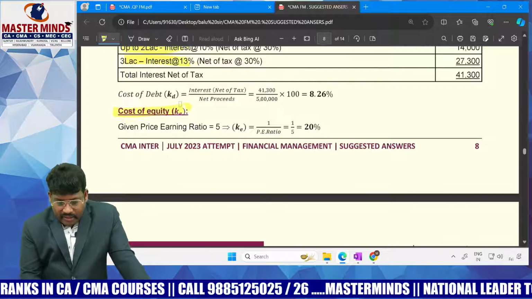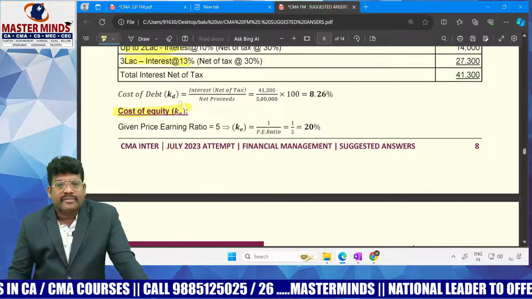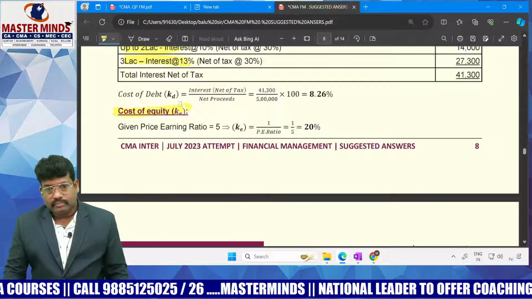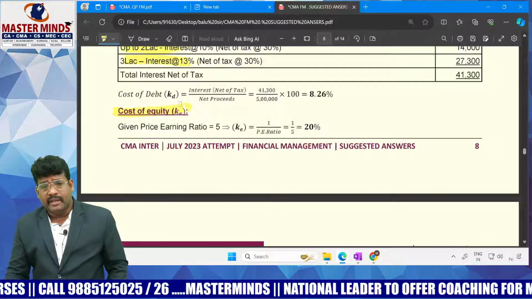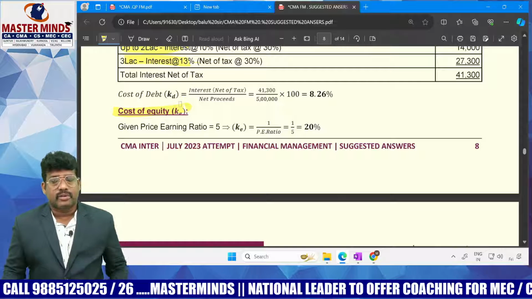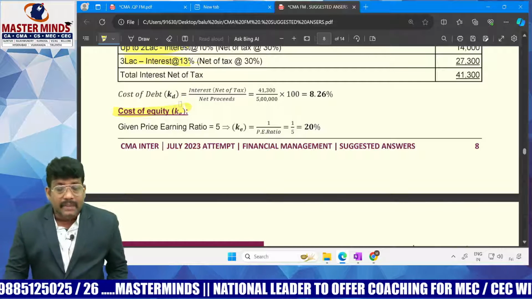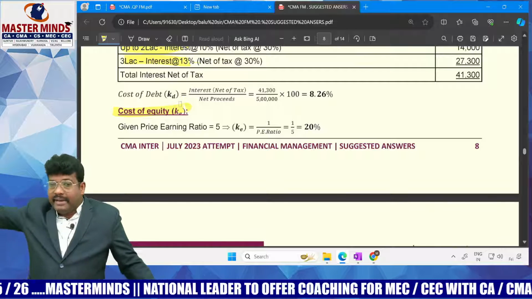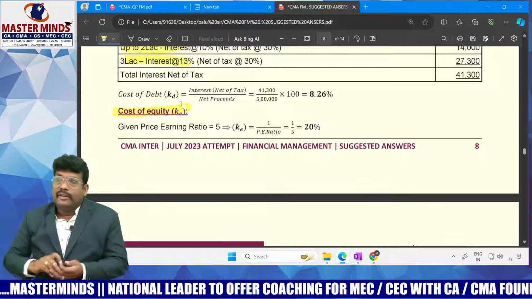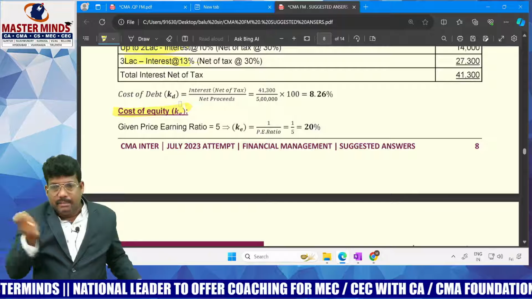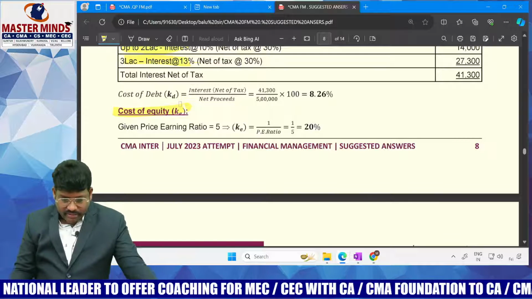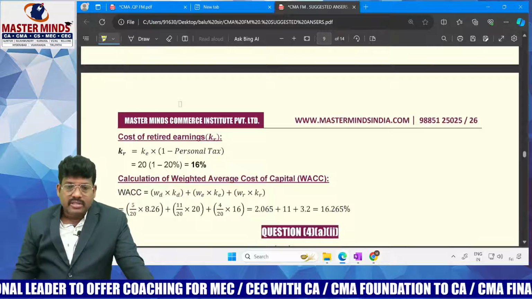Next, cost of equity, where KE, cost of equity, is generally EPS divided by market price, but here PE ratio is given. The reciprocal of PE ratio is nothing but KE. A similar model question we covered in dividend decisions. From the dividend decision, PE ratio gives KE. From that point they considered it, brought it here, and asked in this question, right? A wonderful way. They asked the cost of equity and cost of retained earnings.